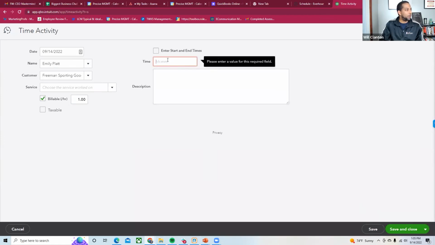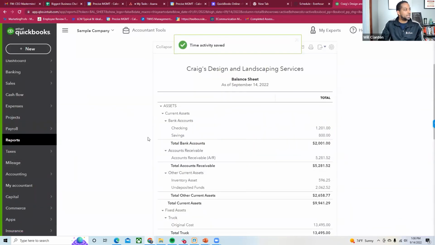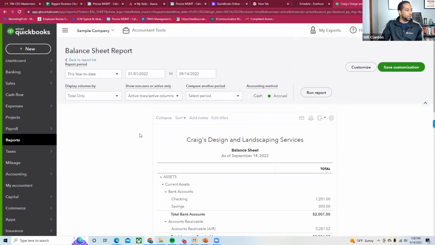And then this way, when it goes to, this is my rate, sorry, this is my rate here. I'll just say $50, but I don't think there's an attorney that charges $50. And I'll say that 1 hour of time, and I can say save and close. What I'm basically doing is creating the ability that when I go to bill, I will have that information in there for that particular matter that I can bill.